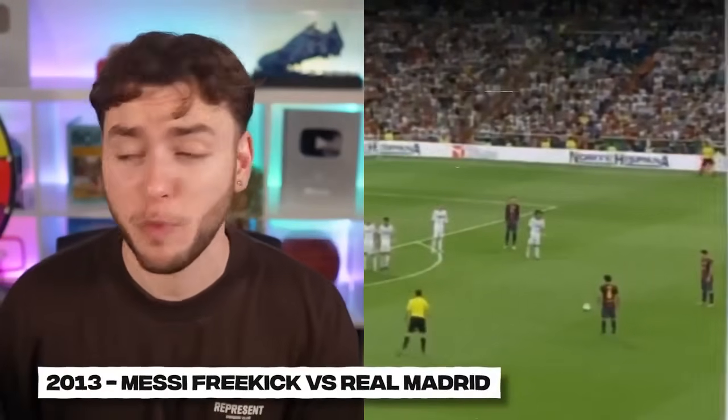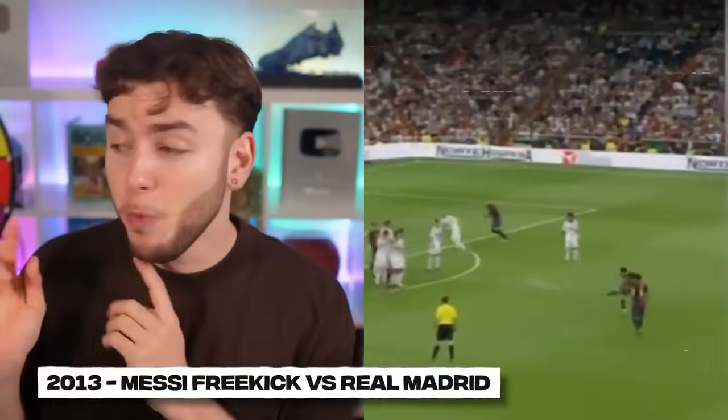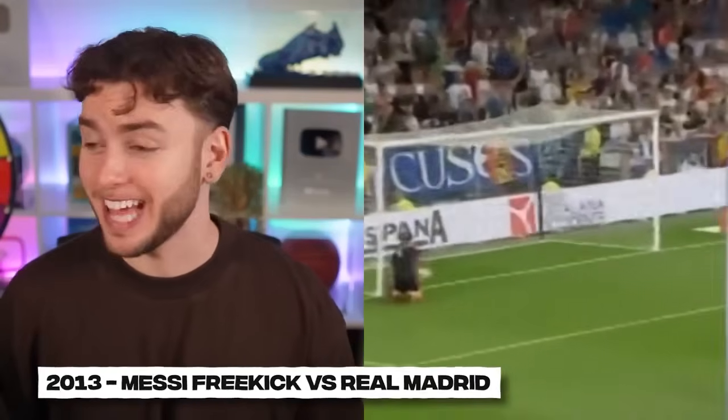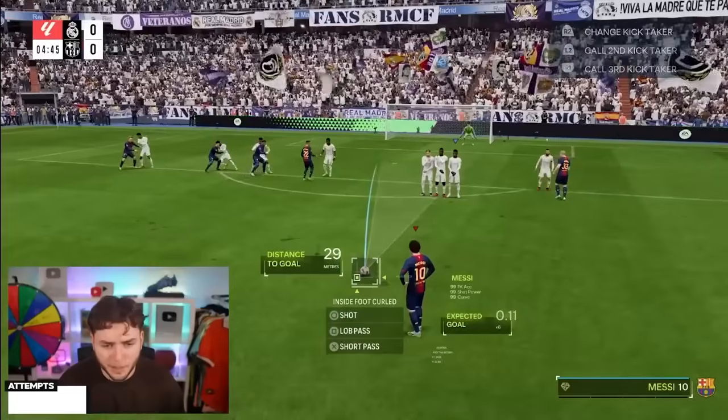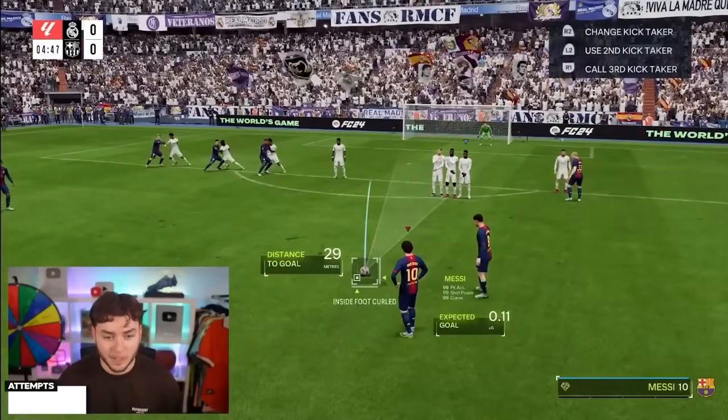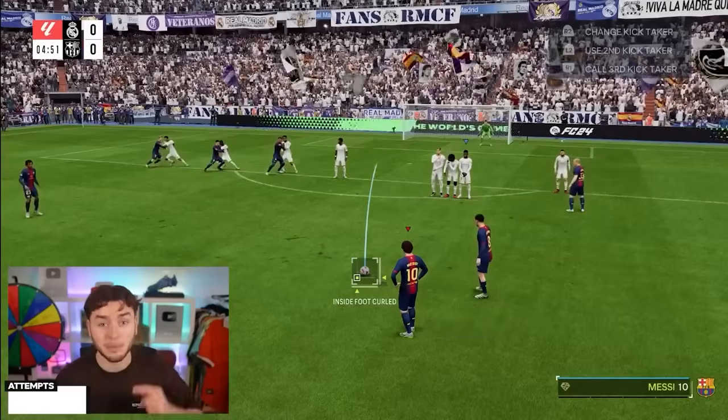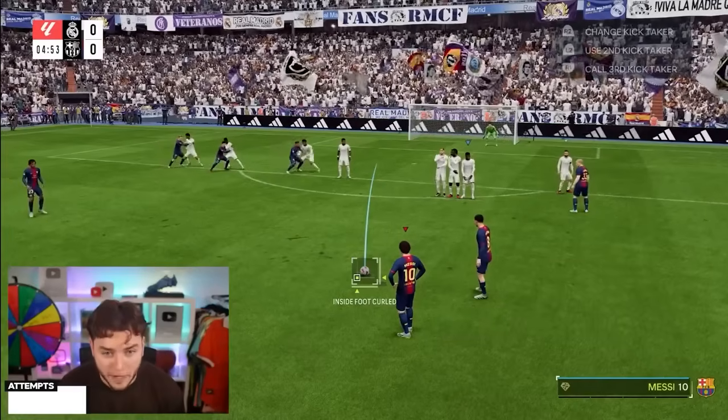We are taking that and we're moving on to 2012, where Messi scored this iconic free kick in the El Clasico. And what a free kick it was. That is some distance. Messi, 29 meters. This is where he took the free kick from, the exact same spot. Can we score our first attempt?